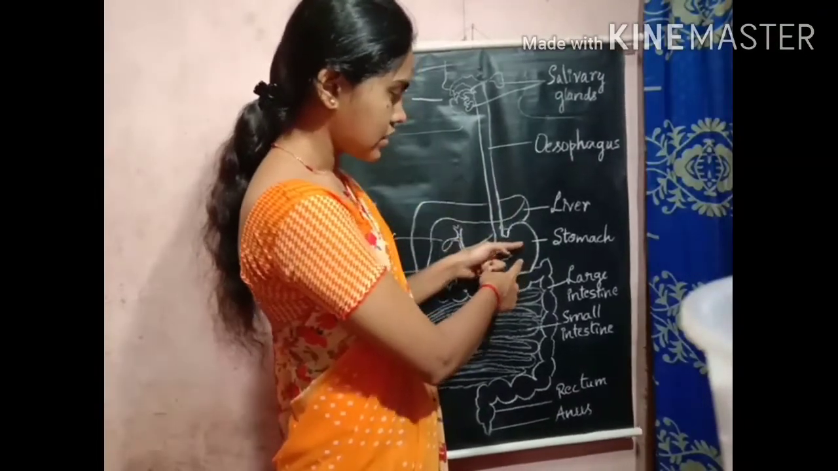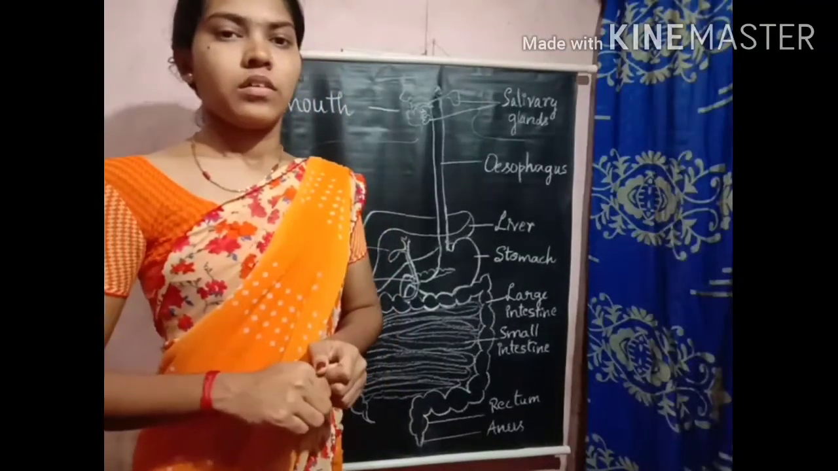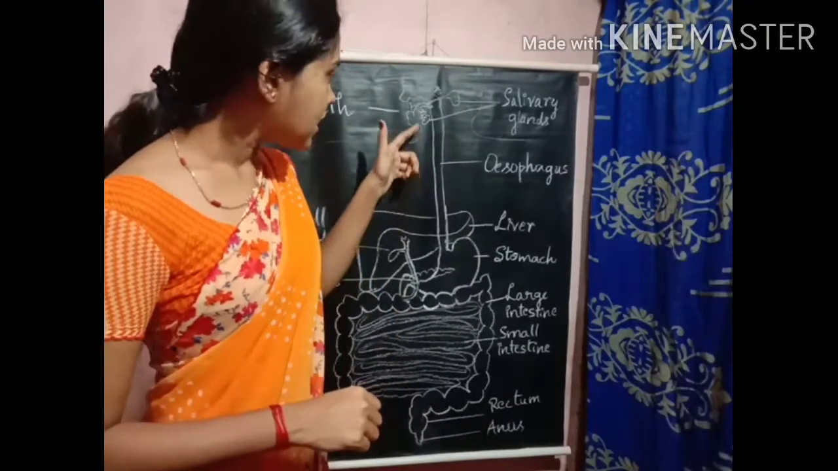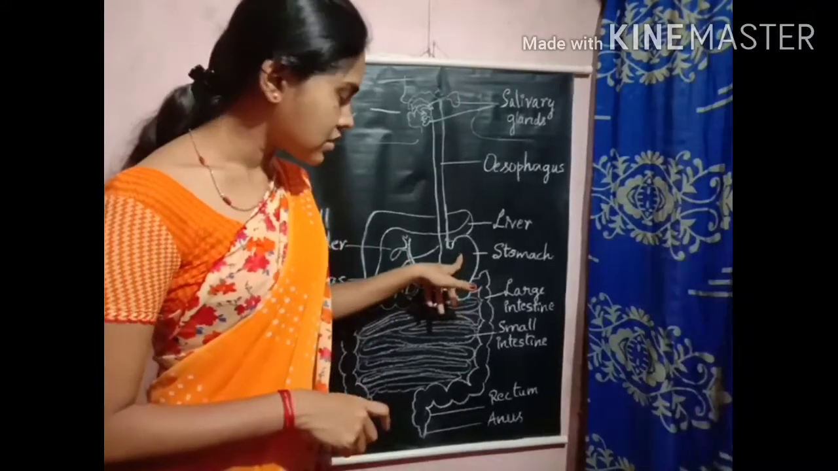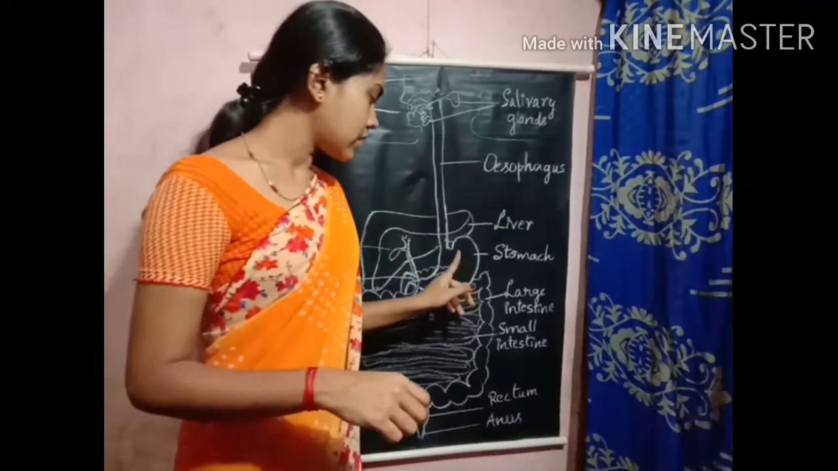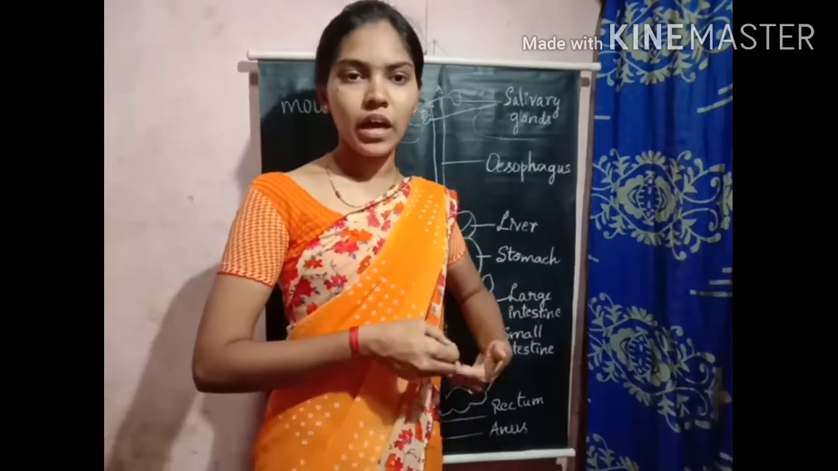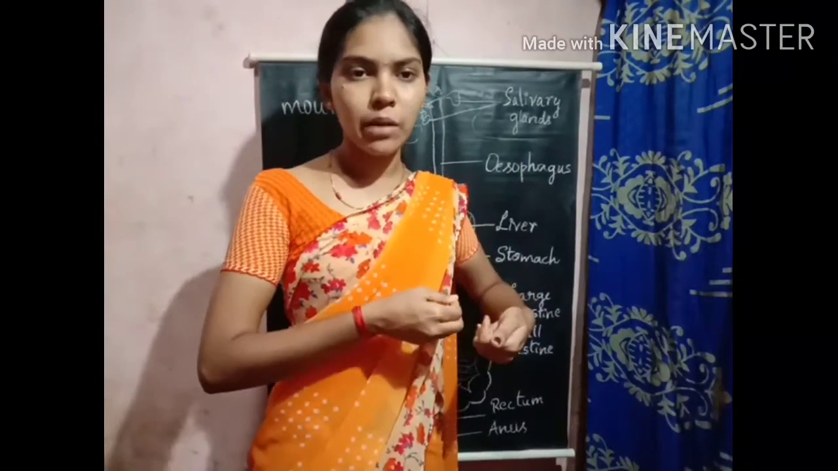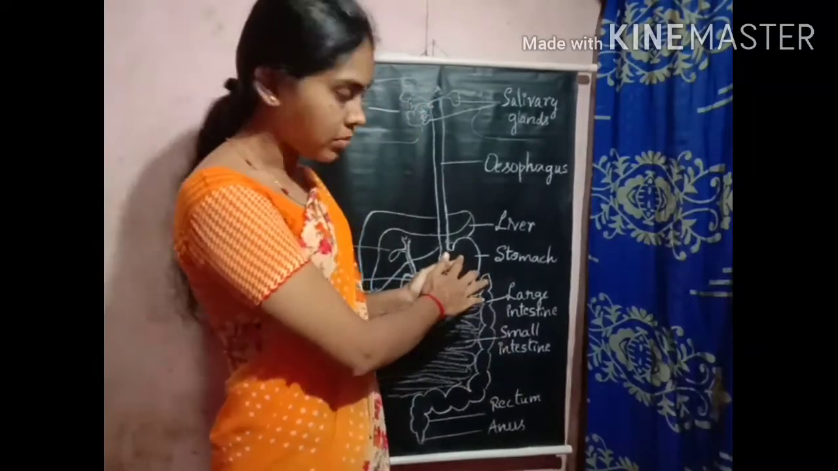Once the food enters the stomach, what happens? Now let us discuss. The food which is digested in the mouth enters the stomach. The stomach is a muscular organ. It is placed on the left side, above the abdomen.